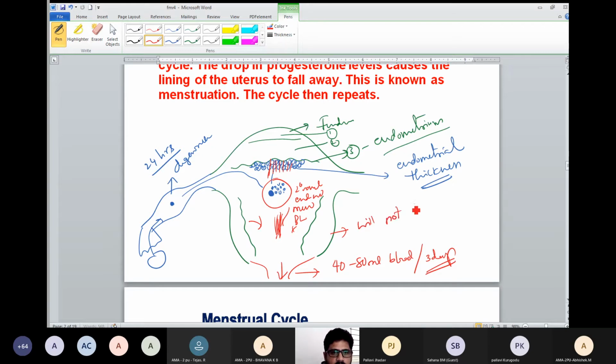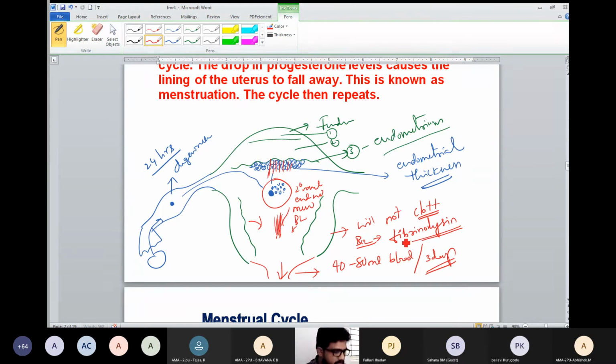Generally, when blood bleeding occurs, it will clot within 8 minutes. But for 3 days, very slowly and gradually this bleeding occurs, and the blood will not clot because of fibrinolysin. Fibrinolysin is a protein present in this. Because of that, blood is not clotting.